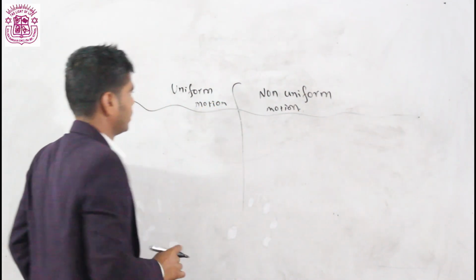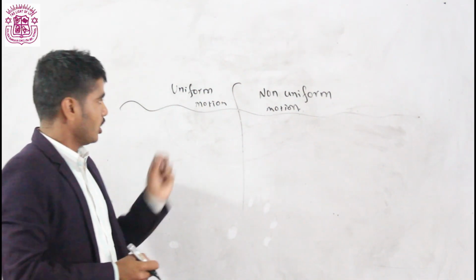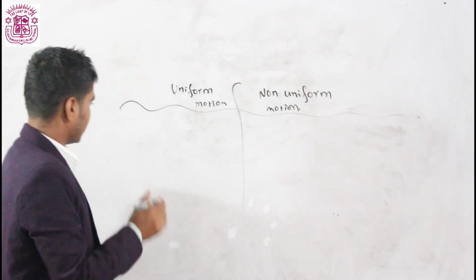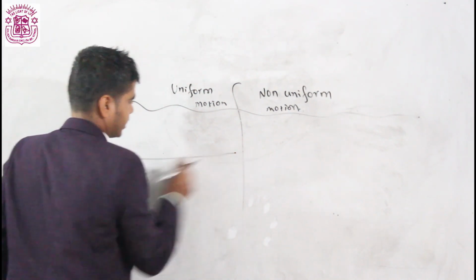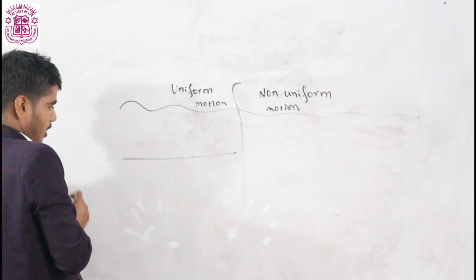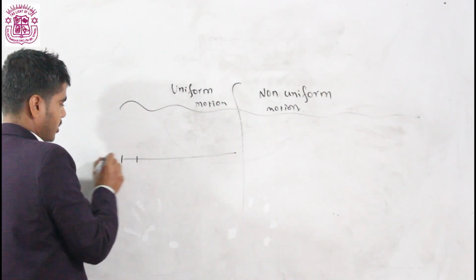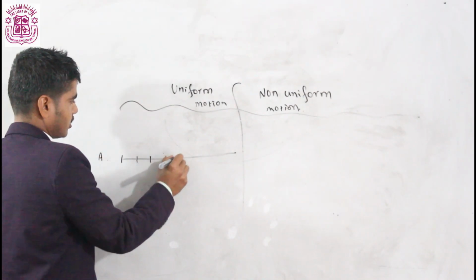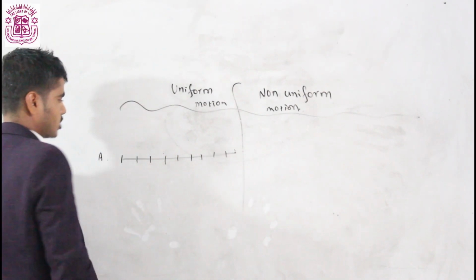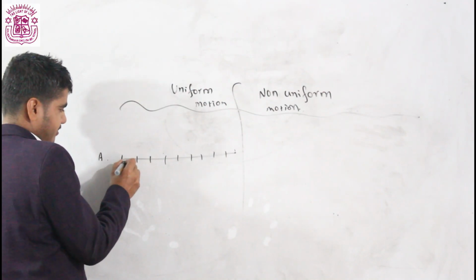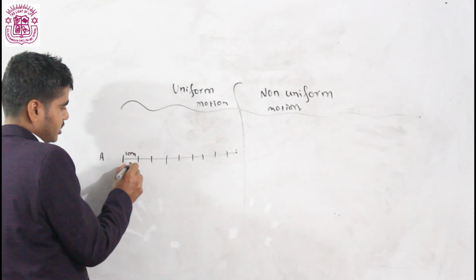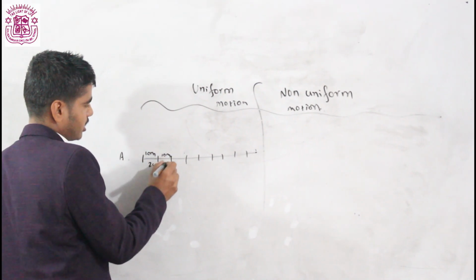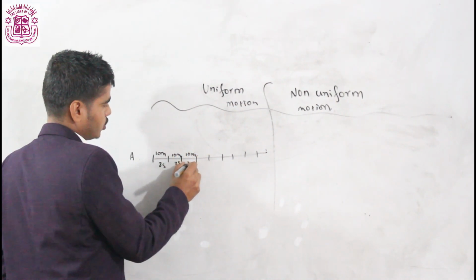Okay. Uniform motion. Uniform motion means if a body, for example here, suppose the body A travels 10 meter distance in 2 seconds. Here also 10 meter, 2 seconds. 10 meter, 2 seconds.